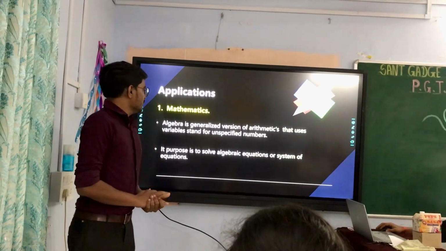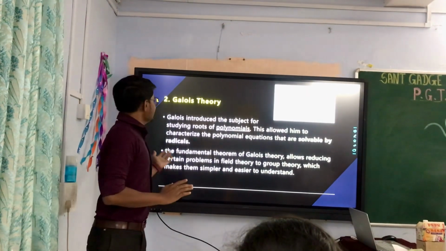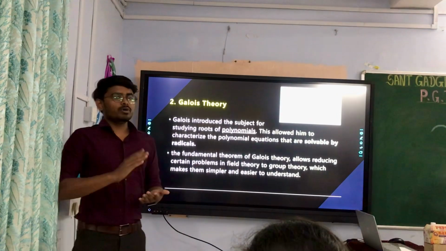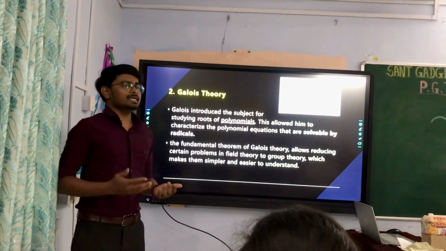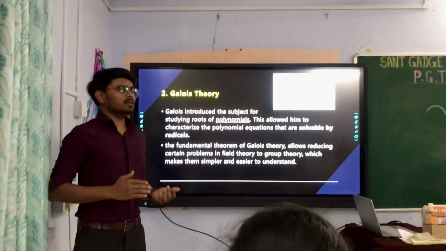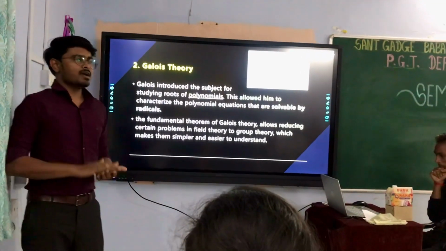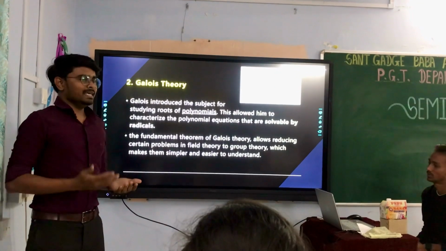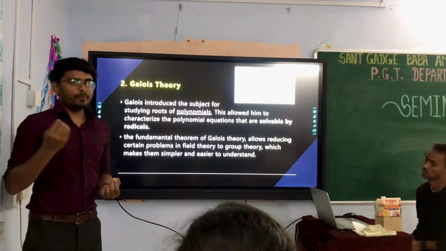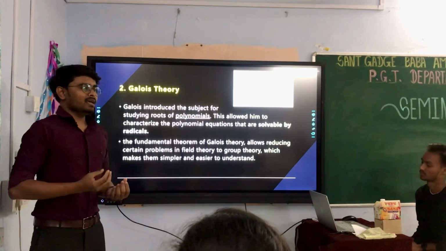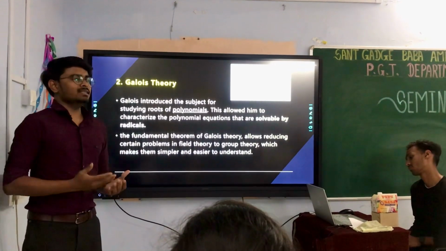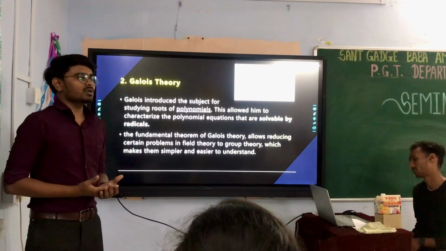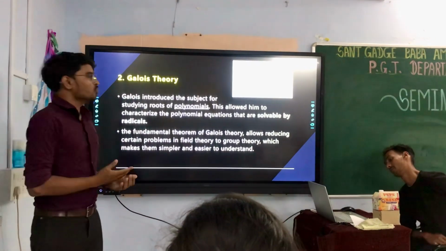Next. So the second application is in Galois theory. The concept of field was invented first and then the concept of group was invented. So Galois did that. He reduced the complicated concept to its simplest form, and this led to the rise of a new concept, and we call it group theory.